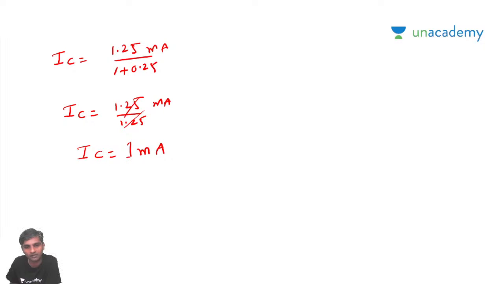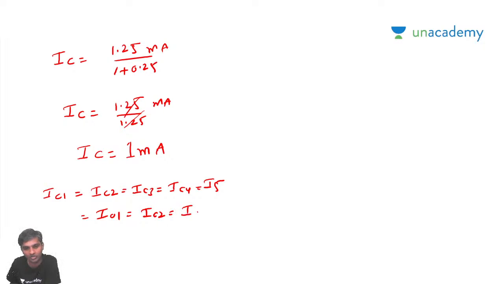If IC is 1 milliamp, then from what I know, IC1 is equal to IC2 is equal to IC3 is equal to IC4, or I can say I01 is equal to I02 is equal to I03 is equal to I04.